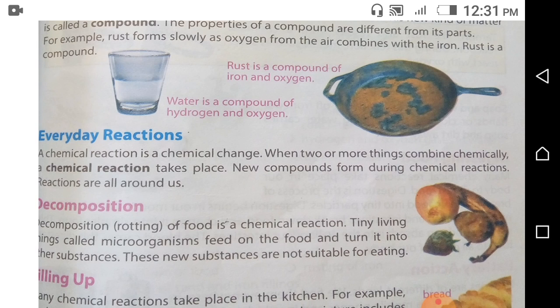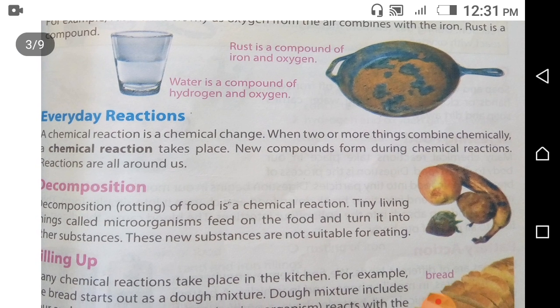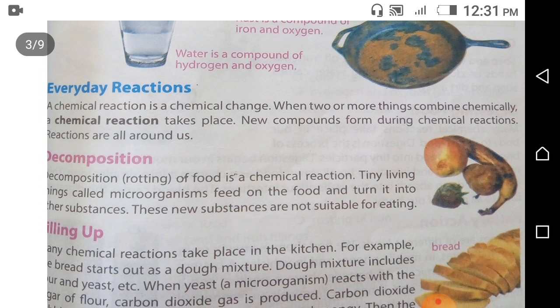Chemical reaction is a chemical change. When two or more things combine chemically, a chemical reaction takes place. Chemical reactions are all around us. For example, decomposition is a chemical reaction. Decomposition or rotting of food is a chemical reaction. Tiny living things called microorganisms feed on the food and turn it into other substances. These new substances are not suitable for eating.